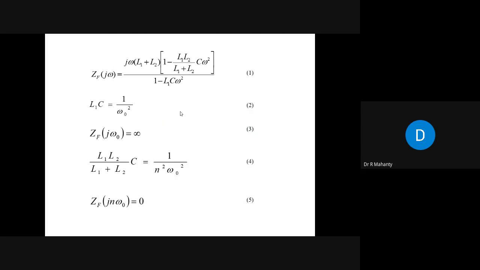The impedance of this can be written like this, as shown in equation number 1. Now here, if L1C is equal to 1 by omega naught square.